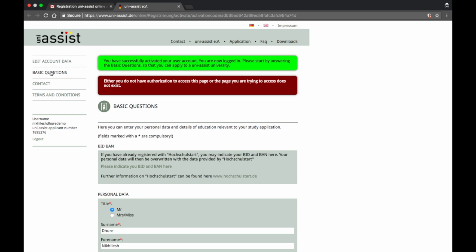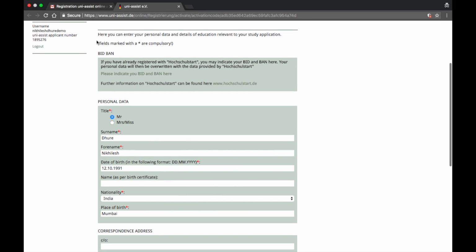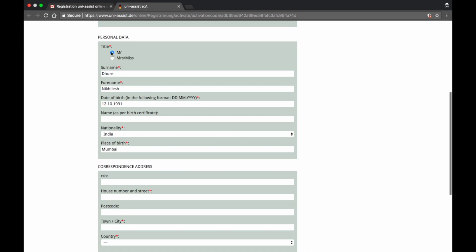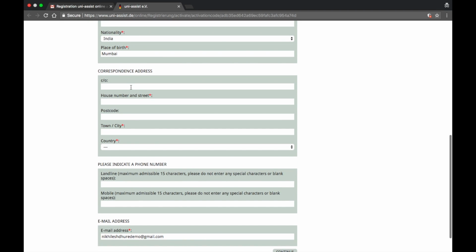Now on the left hand side, you see these menu bars. Our focus right now is only on basic questions, which already says here, basic questions. Let's get into it. Make sure that the fields with asterisk signs are compulsory. Title and all the basic information are already there because of the registration. So I'm going to put my address now.